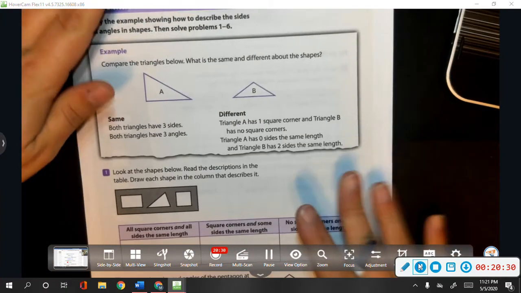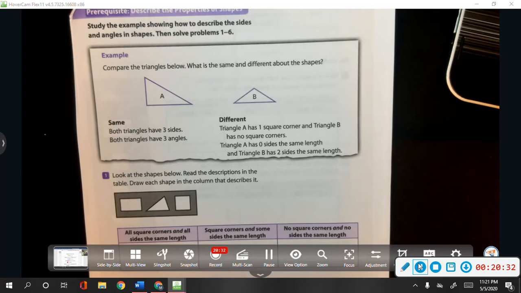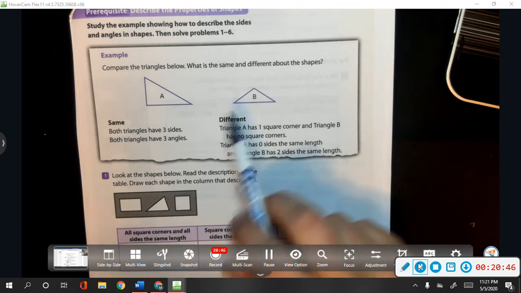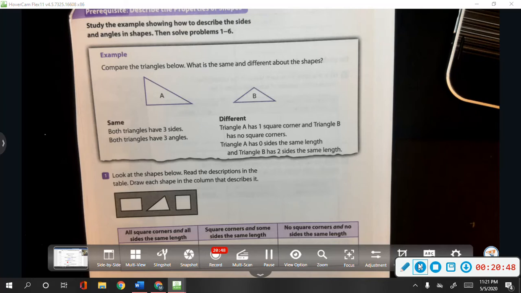Alright, on to the practice. Practice page 349. Let's look at the example. Compare the triangles below. What is the same about this shape and what is different? Well, we have 2 triangles here. So they're both triangles. If they're a triangle, they have 3 sides and 3 angles. They're different. How?